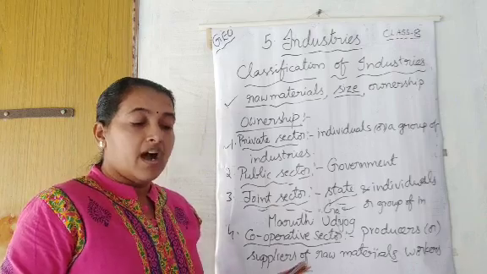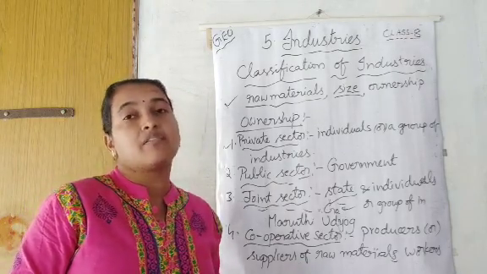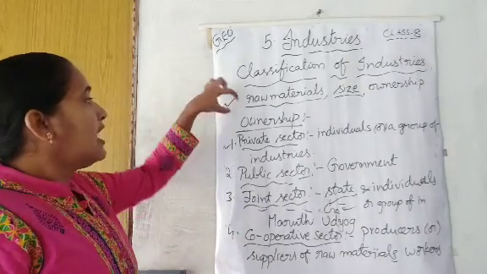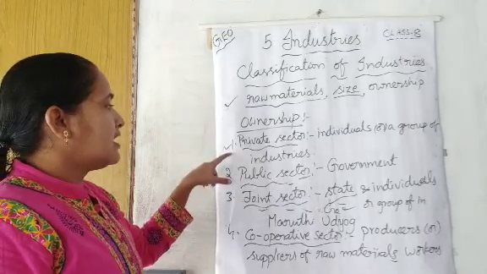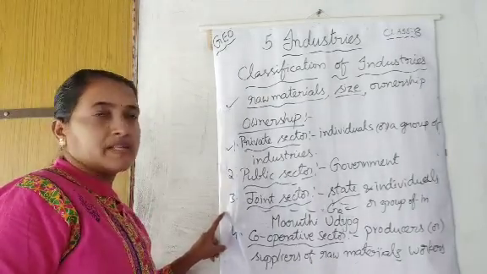For example, Anand Milk Union Limited and Sudha Dairy are success stories of cooperative ventures. So, these are the examples, children. On the basis of ownership: private sector, public sector, joint sector, cooperative sector.